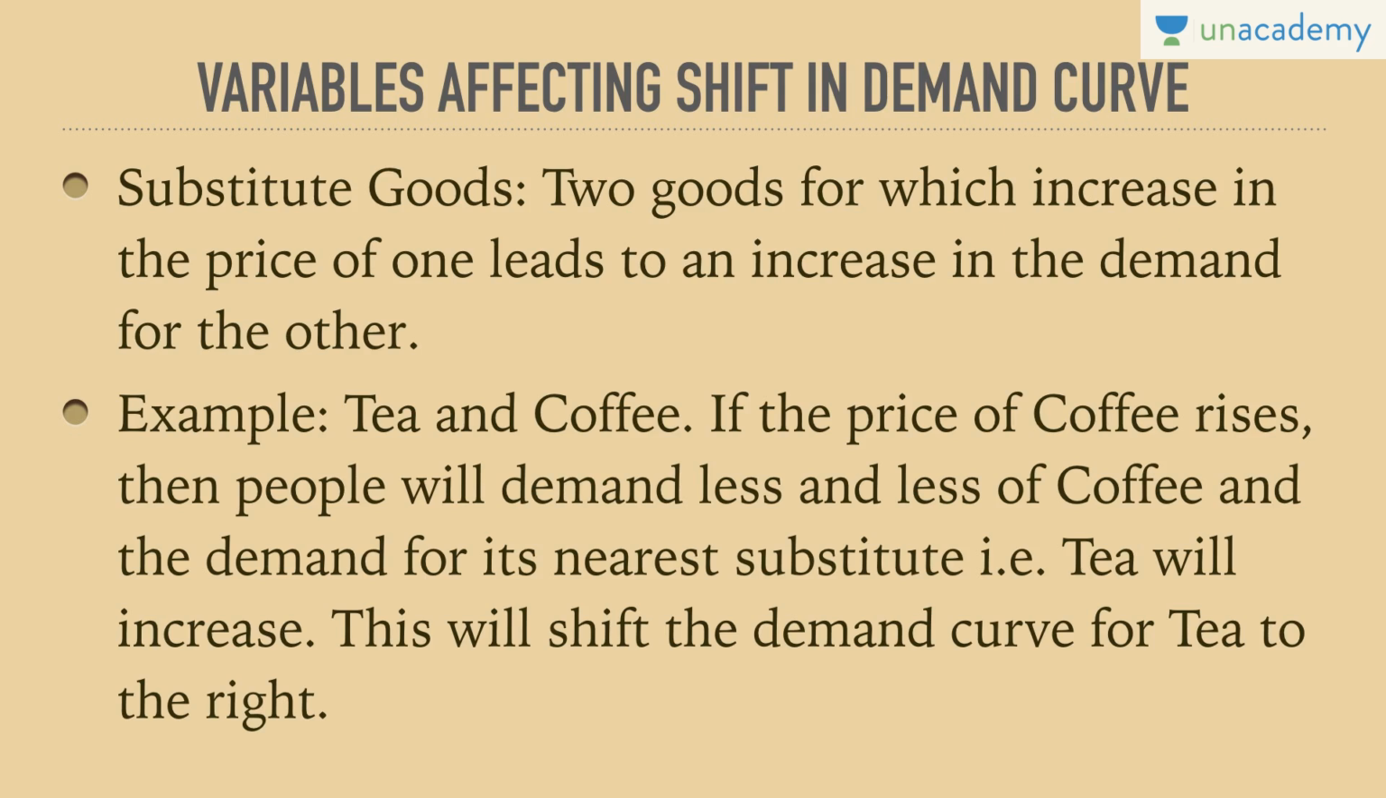So substitutes are two goods for which an increase in the price of one leads to an increase in the demand for the other. So if Coke and Pepsi are available in the market for, let's say, 10 rupees each, a 300 ml glass bottle is available for 10 rupees each.